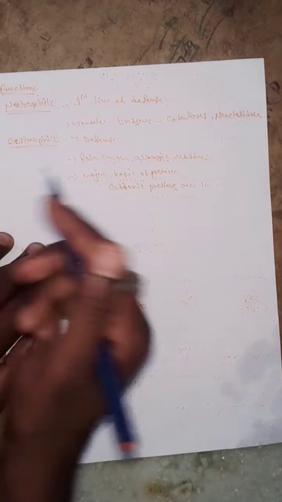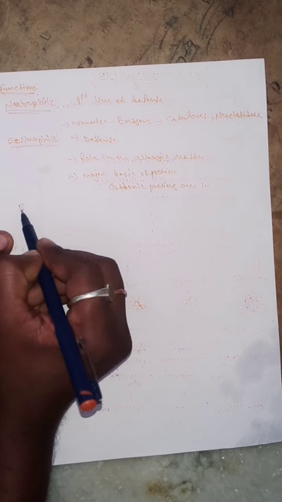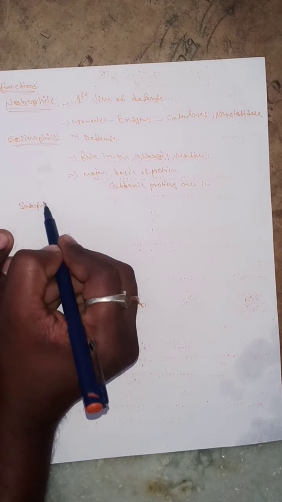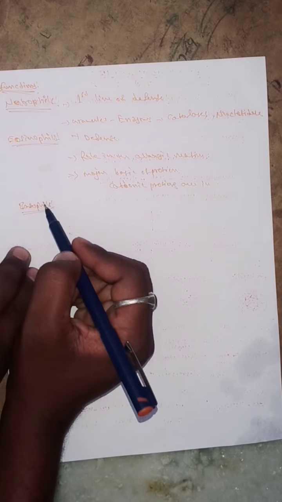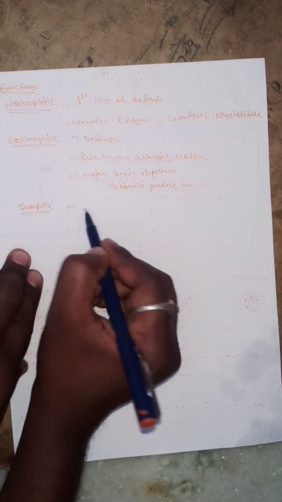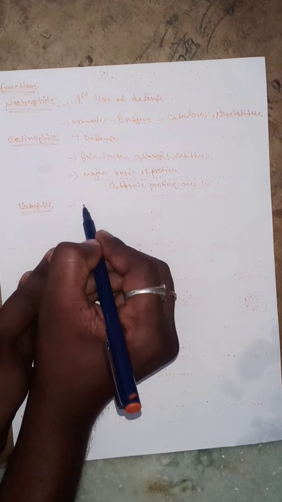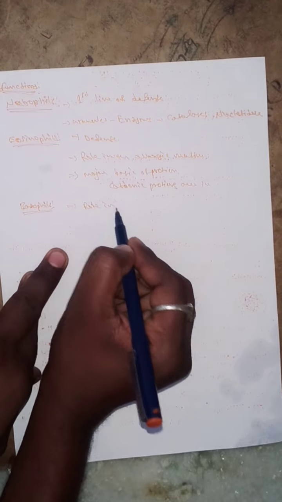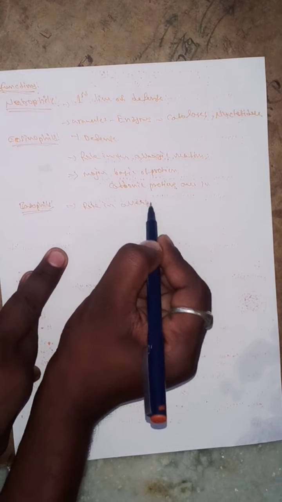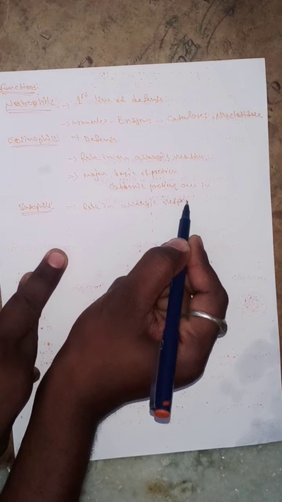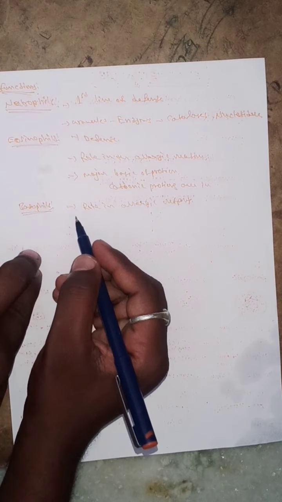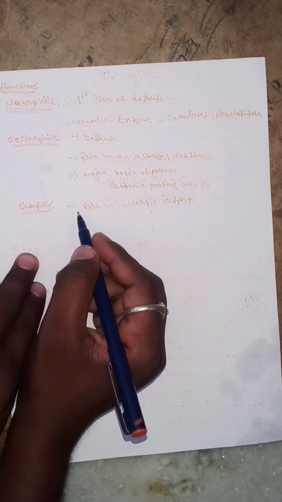The next one, basophils. What about basophils? Its main role is in the allergic response. And the next one, the substances presented in the granules.